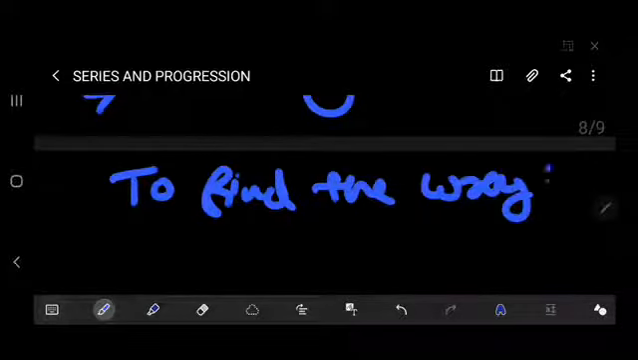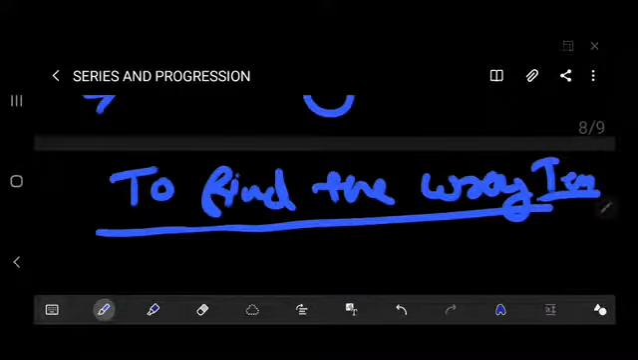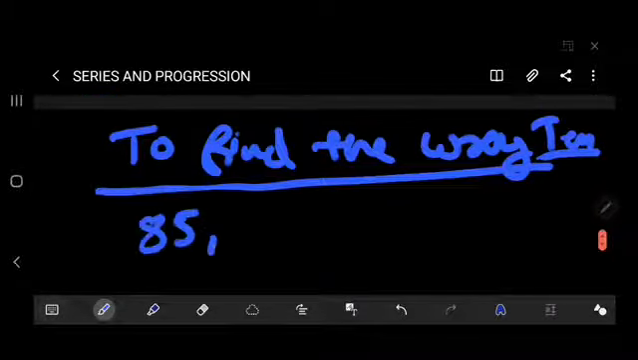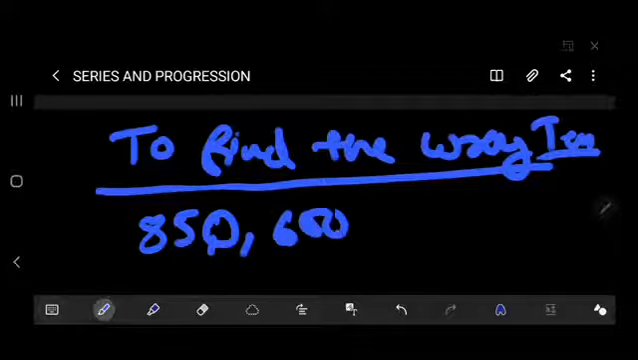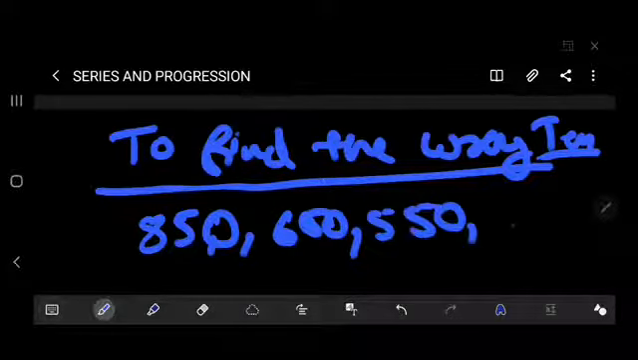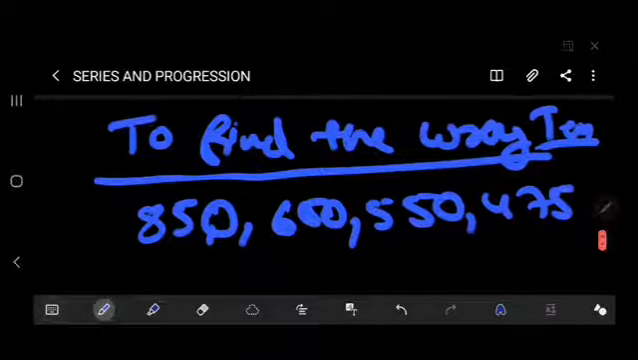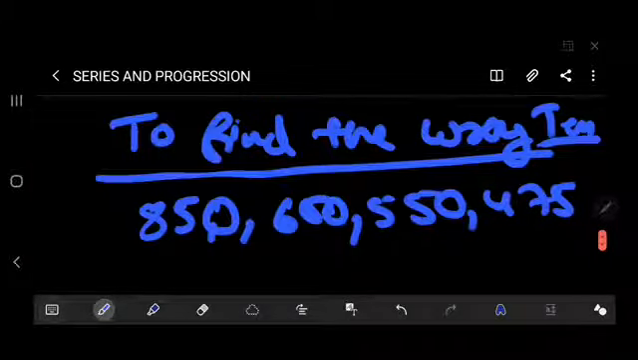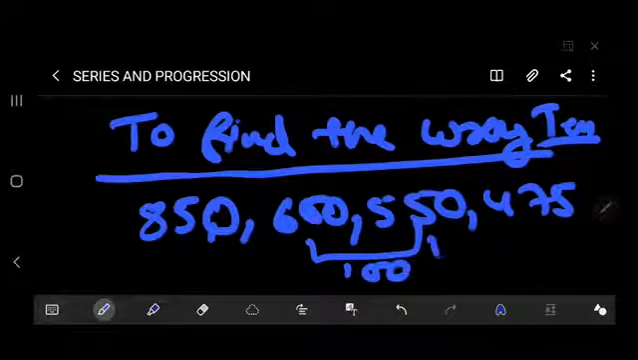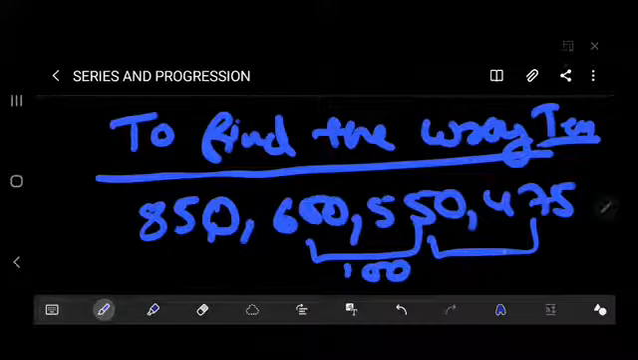Thereafter, find the wrong term. This is also important. Many times they will give questions on finding the wrong term. How to find the wrong term? I'll give you one example: 850, 600, 550, 475. How do you find it? Find one thing: here is a difference of 100. Here is a difference of how much?